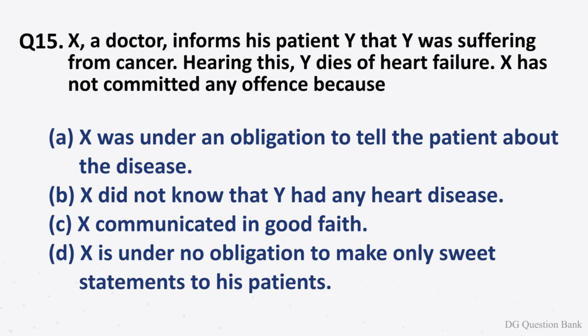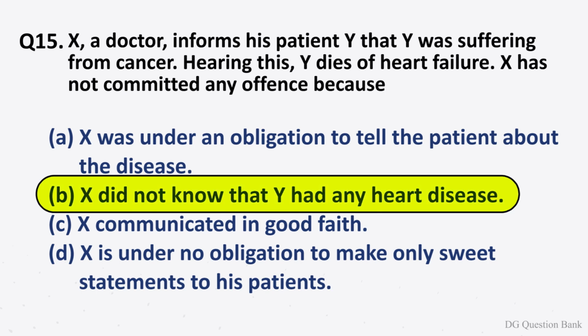Question number 15. X, a doctor informs his patient Y that Y was suffering from cancer. Hearing this, Y dies of heart failure. X has not committed any offense because. The options are: option A, X was under an obligation to tell the patient about the disease. Option B, X did not know that Y had any heart disease. Option C, X communicated in good faith. Option D, X is under no obligation to make only sweet statements to his patients. The right answer is option B, X did not know that Y had any heart disease.